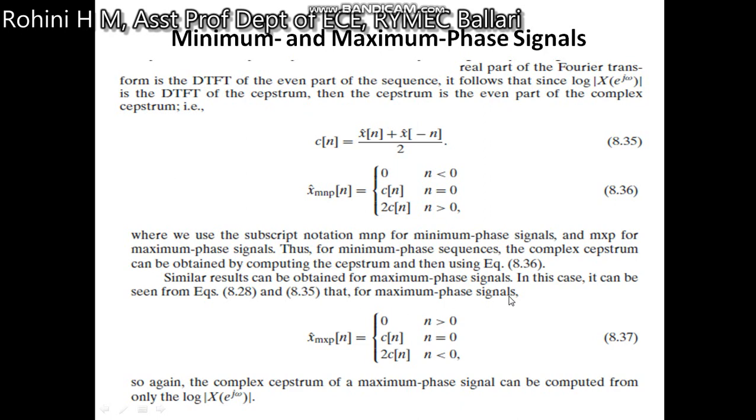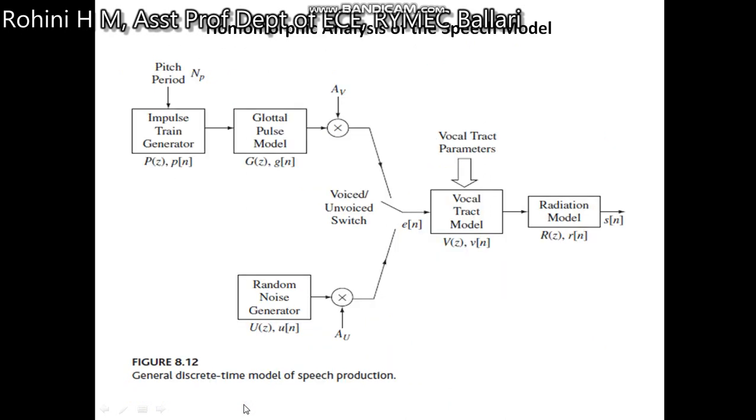The maximum phase sequence can be written as x̂ maximum of n, that is equal to 0 for n greater than 0, c[n] for n equal to 0, 2c[n] if n is less than 0. So again the complex cepstrum of the maximum phase signal can be computed from log of X(e^jω).